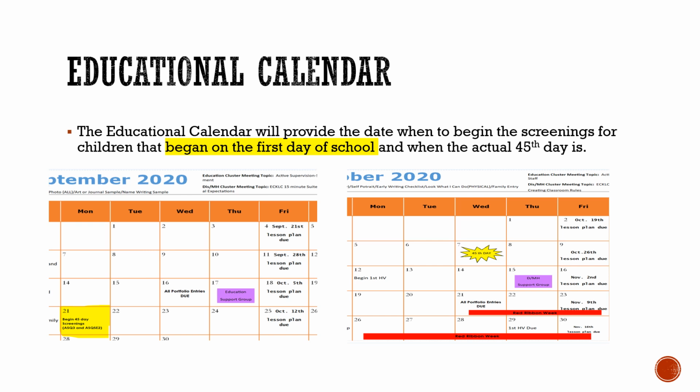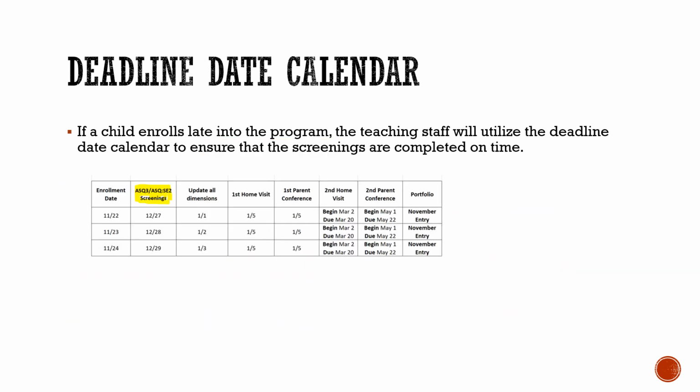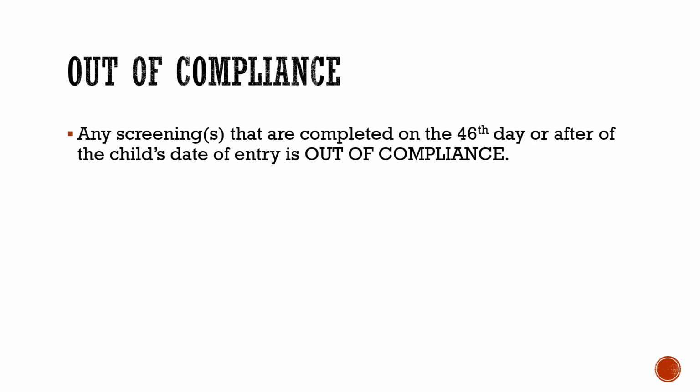Educational calendar. The educational calendar will provide the date when to begin the screenings for the children that began on the first day of school, and when the actual 45th day is. Deadline date calendar. If a child enrolls late into the program, the teaching staff will utilize the deadline date calendar to ensure that the screenings are completed on time. Out of compliance. Any screening or screenings that are completed on the 46th day or after of the child's date of entry is out of compliance.